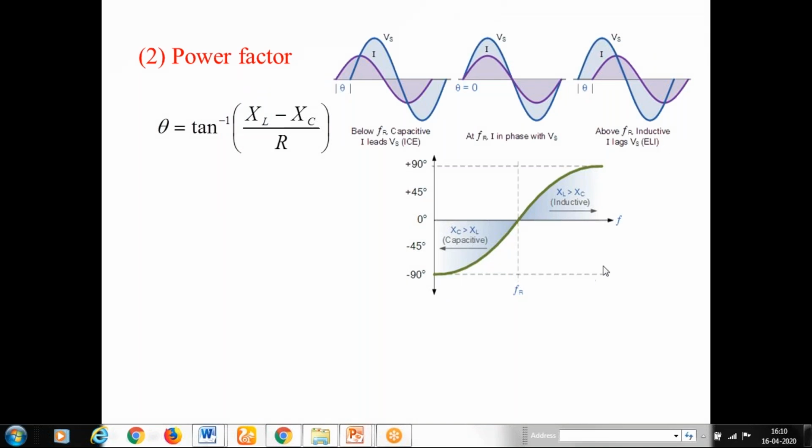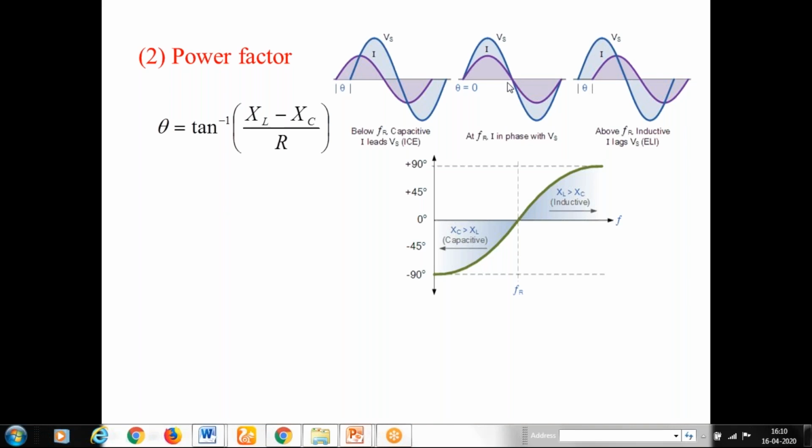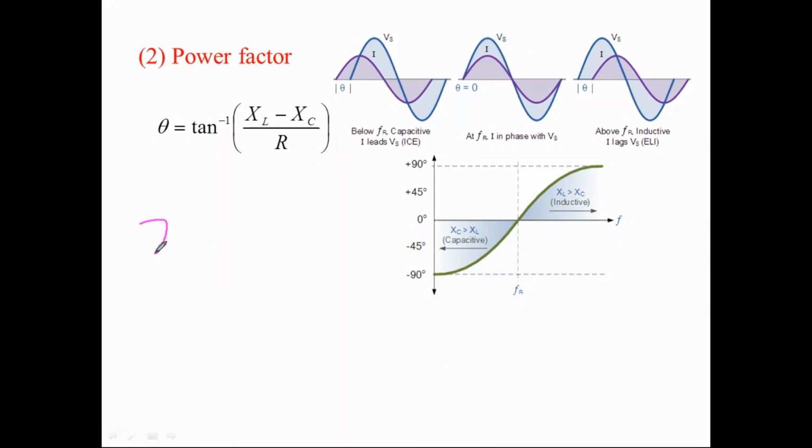Now, if you observe here, the power factor of the circuit: Z is the total impedance of the circuit, and as you know, Z is equal to R plus or minus j times (XL minus XC), right?